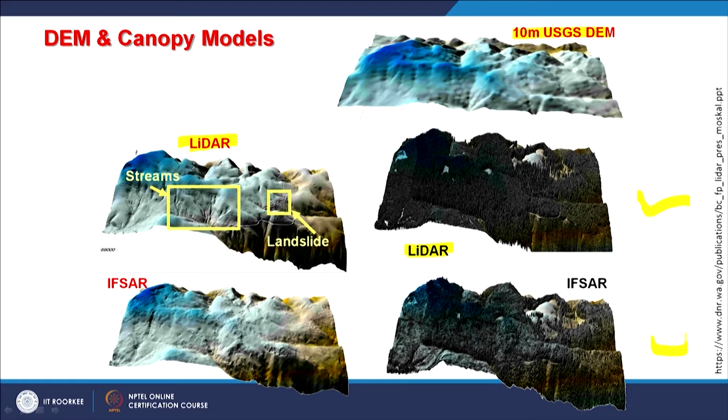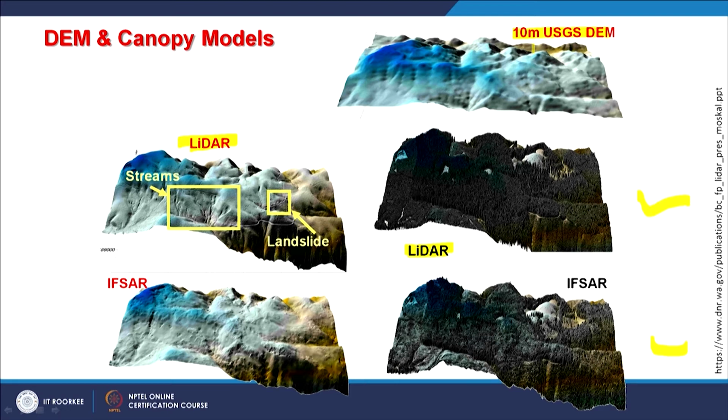As you can see, in the case of the LiDAR based digital elevation model, many ground features or landforms can be identified very easily. Like here, the individual streams can be identified, which is not possible in this example by using IFSAR, or of course with the 10 meter spatial resolution USGS DEM.